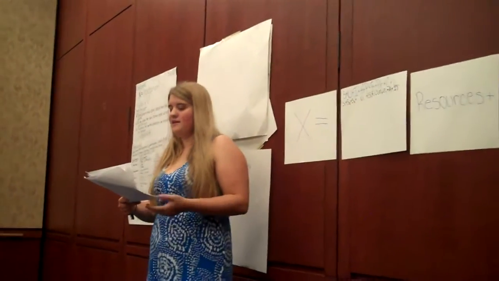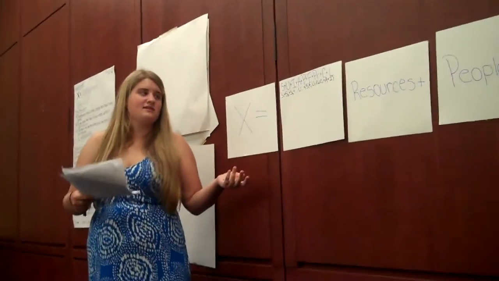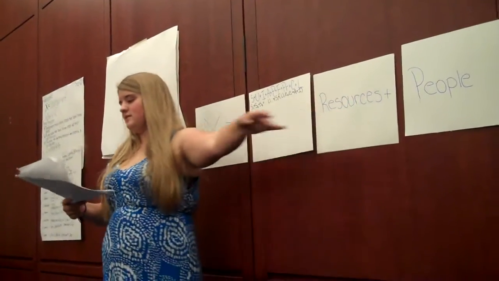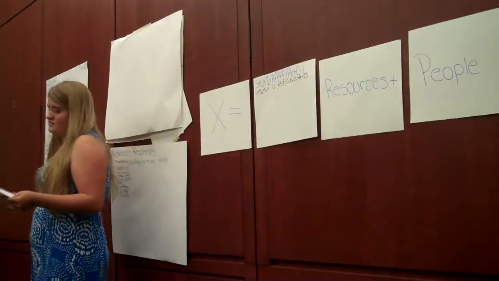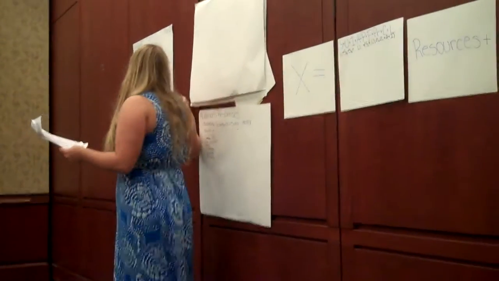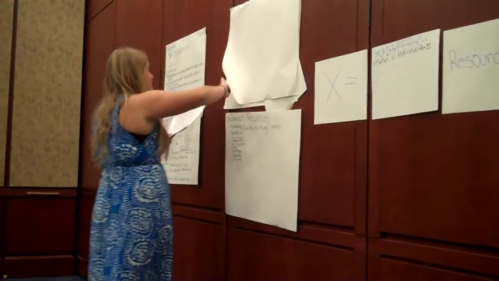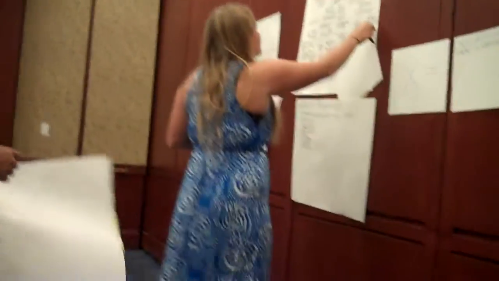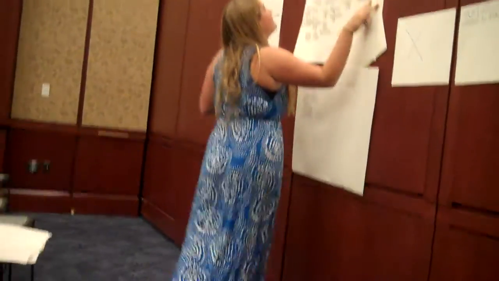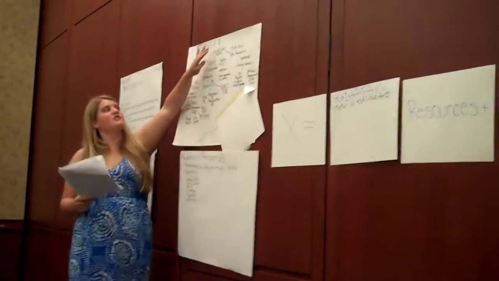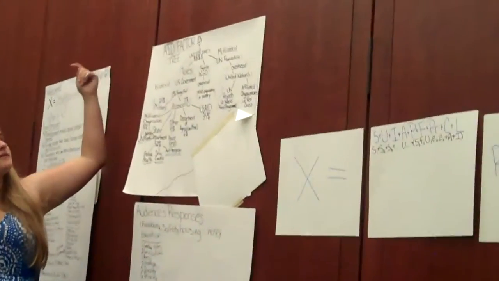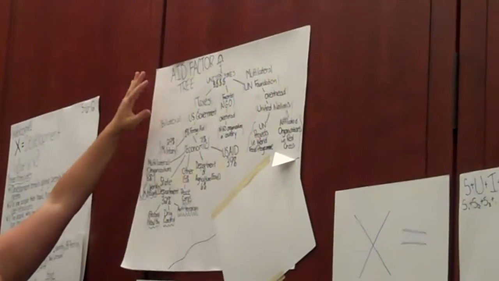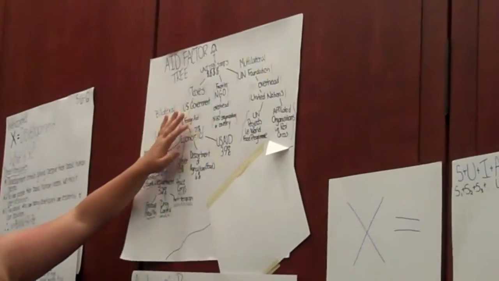So the next part that we need is how can we solve these equations? We can solve them by using resources. I think that when people think of resources, the first thing that comes to their mind is aid. So when we're discussing aid, I made this little aid factor tree. That represents a person from the United States with money to give. I think when we're trying to understand aid, we need to understand exactly where the money's going and how complicated the money flow really is.